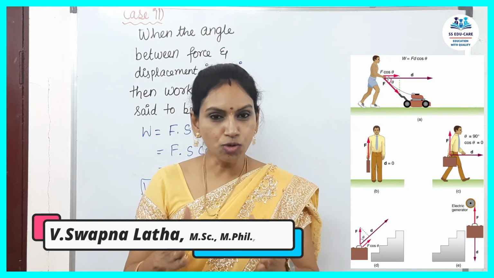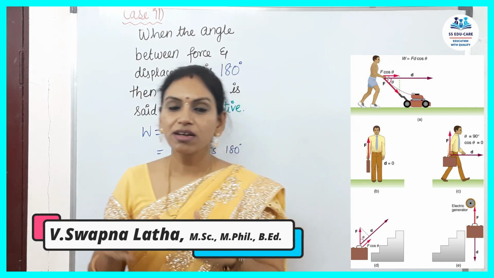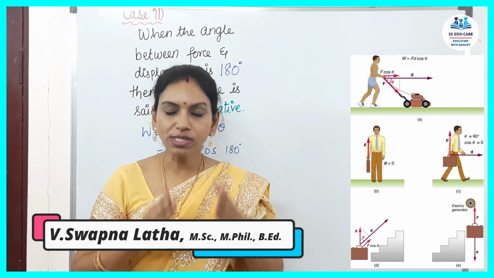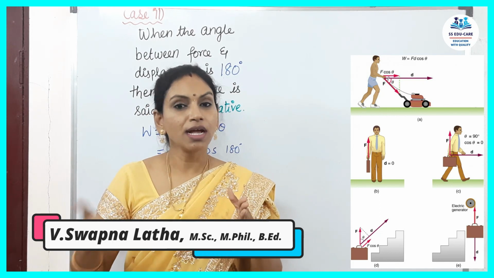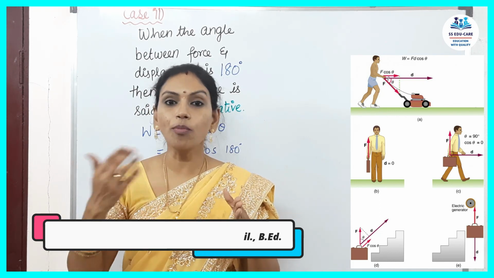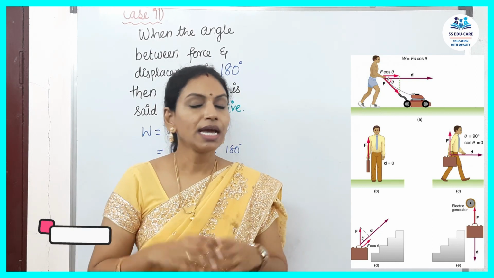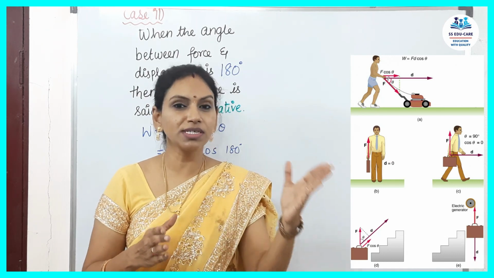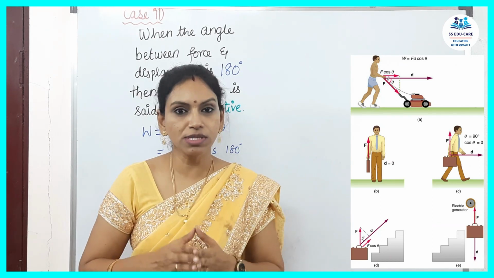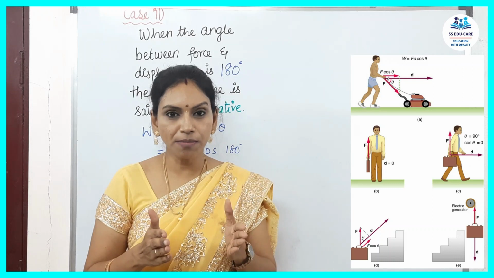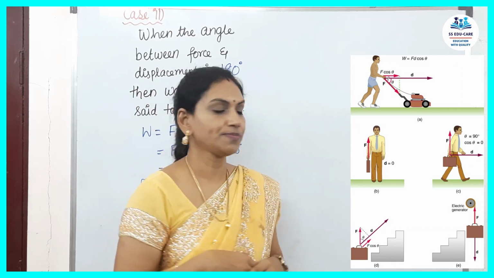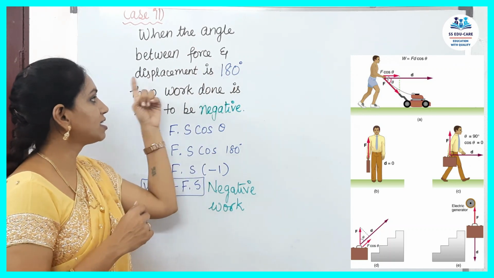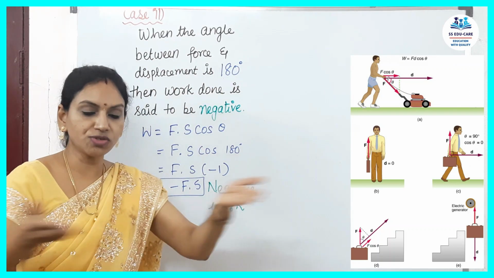Continuing with case 2, look at the picture. You can see the force applied and the man is moving, the displacement is in the opposite direction to the force. In such a case, when the object is displacing in the opposite direction to the force, the angle formed between them is 180 degrees.